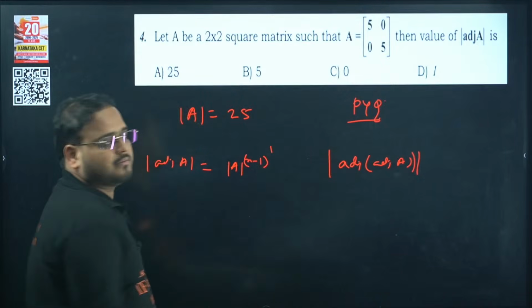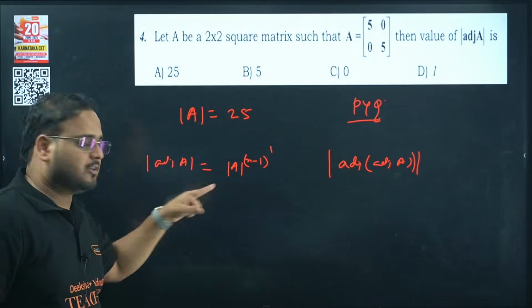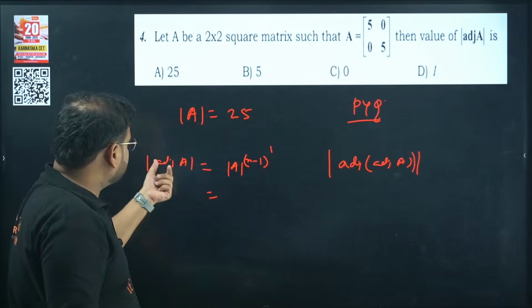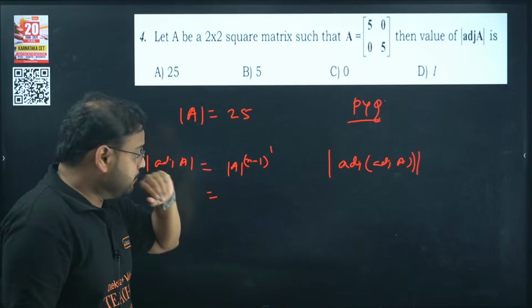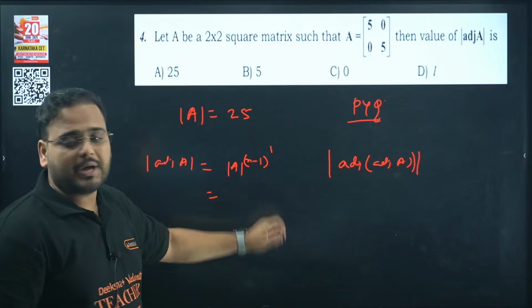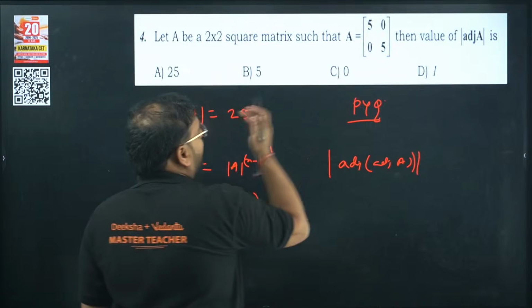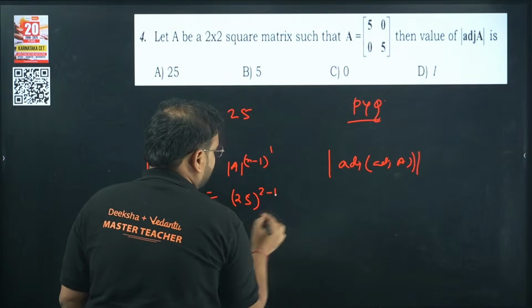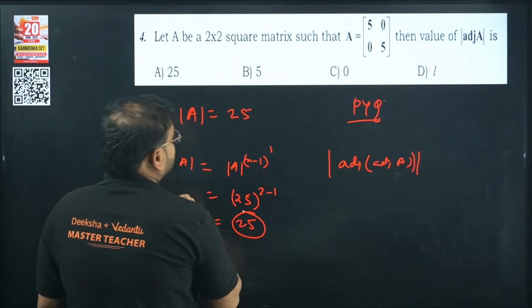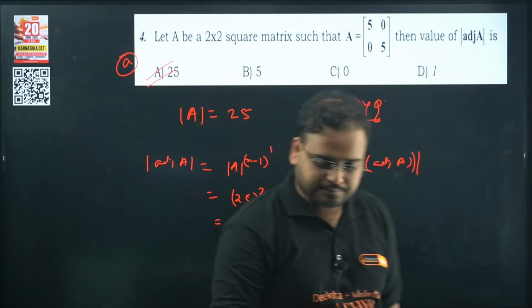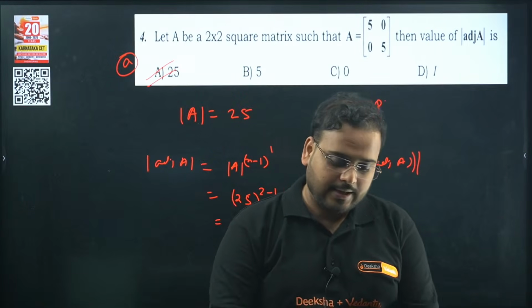In this case, how many adjoints are here? Only 1. So the power is 1, so it does not make any change. But if there was 2, it would make a change. So you need to know that. So 25 power n. What is the n over here? Order is 2. So 2 minus 1, and the answer becomes 25 only. So the option is A. Fourth one, option is A. Is it clear, everyone?